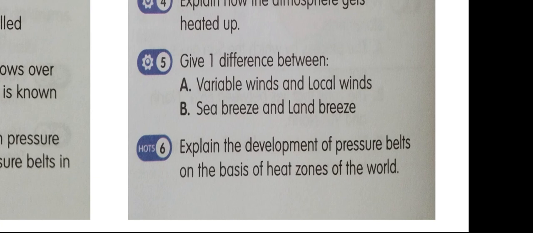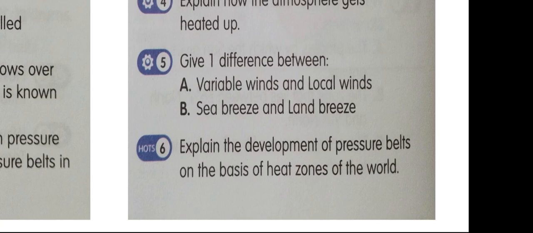Now, give one difference between sea breeze and land breeze. Again, you will draw the column and in sea breeze, you will write down blows from sea to land during daytime. Land breeze blows from land to sea at night. Sea breeze, high pressure prevails on sea and low pressure on land during day.